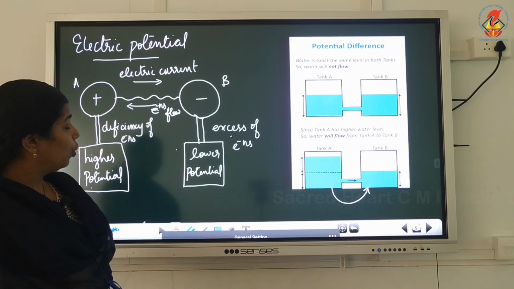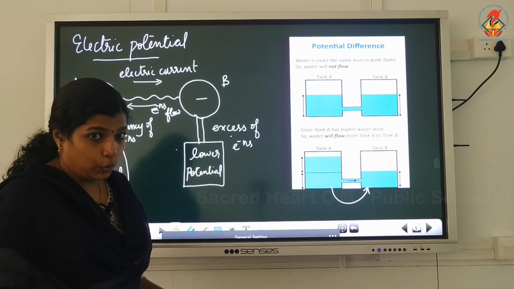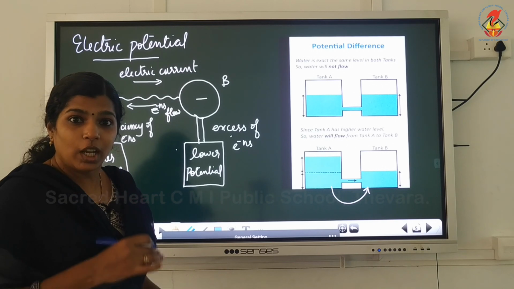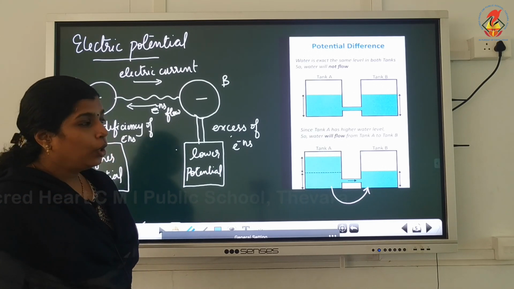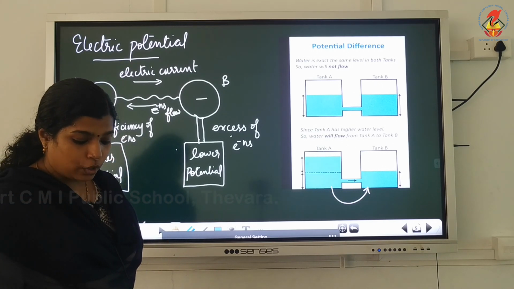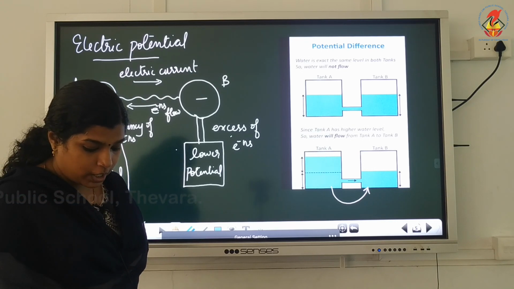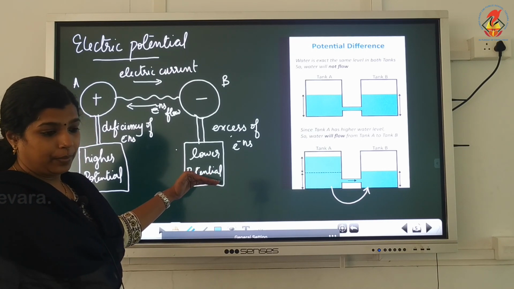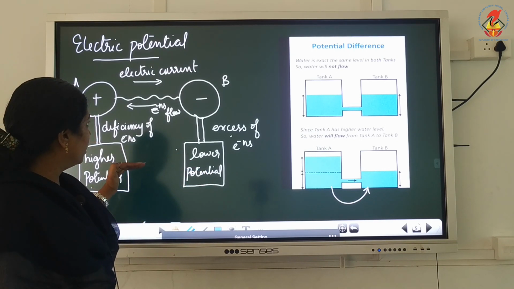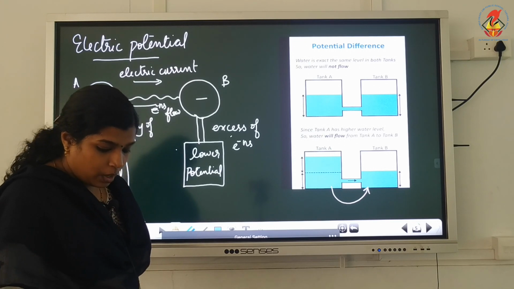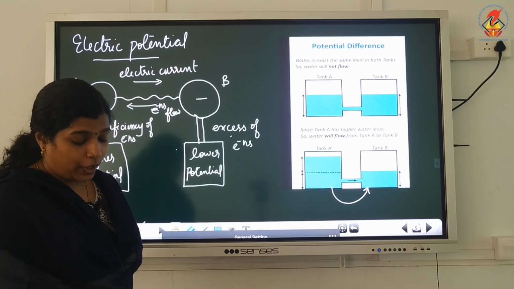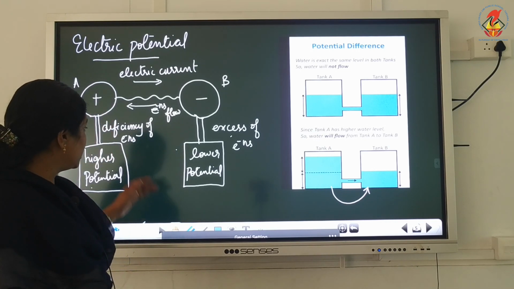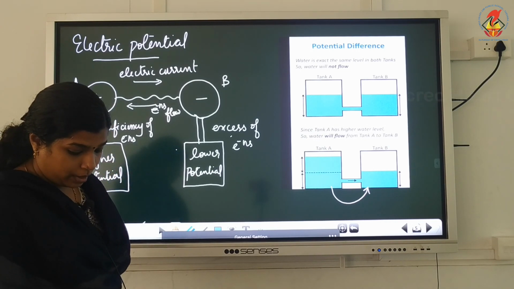The conductor having excess of electrons is negatively charged and said to be at a lower potential, and the conductor having deficiency of electrons is positively charged and said to be at higher potential.